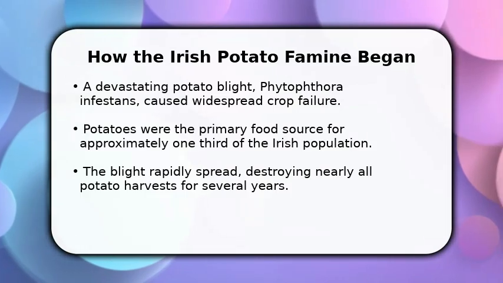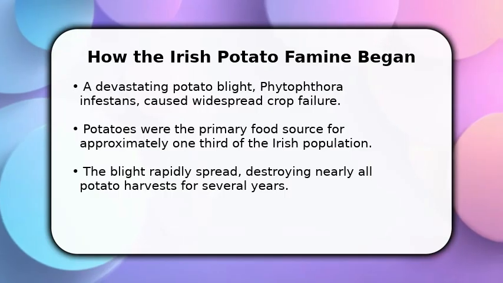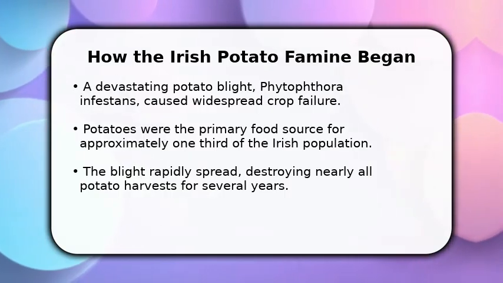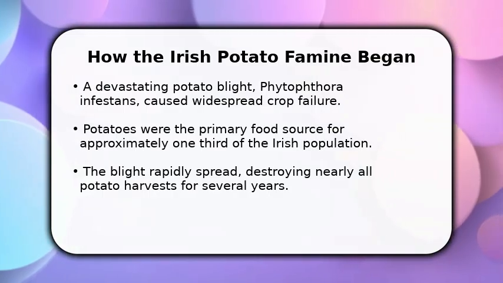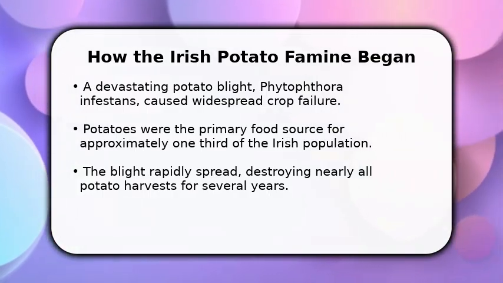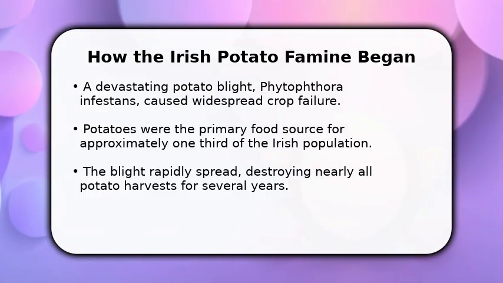Enjoy the video. In this video, I will explain how the Irish potato famine happened. It began with a devastating potato blight, a disease that rapidly destroyed potato crops across Ireland. This was catastrophic because potatoes were the primary food source for a large portion of the population.